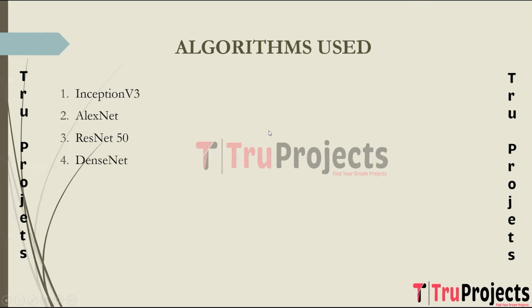The next algorithm is DenseNet. DenseNet is short for Densely Connected Convolutional Network. It is a deep learning architecture. Unlike traditional convolutional neural networks, where each layer feeds into the next layer, DenseNet connects each layer to every other layer in a feed-forward fashion. This dense connectivity facilitates feature reuse and encourages gradient flow throughout the network, resulting in improved parameter efficiency and feature propagation.